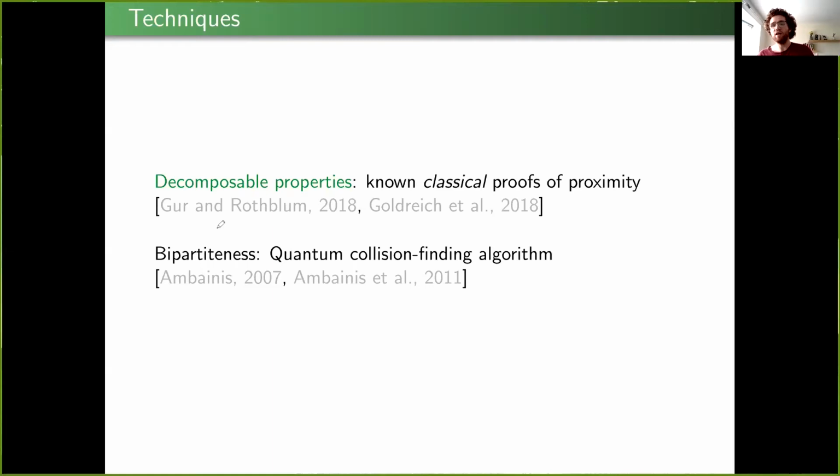And what we show is that quantum testers with a proof can do better than their classical counterparts. And we also prove that there are properties that are not decomposable, but still admit a quantum speedup with quantum proofs of proximity. And this relies not only on the amplitude amplification algorithm, but also on the quantum element distinctness or collision finding algorithm of Ambainis.